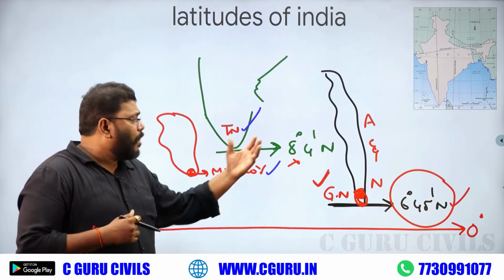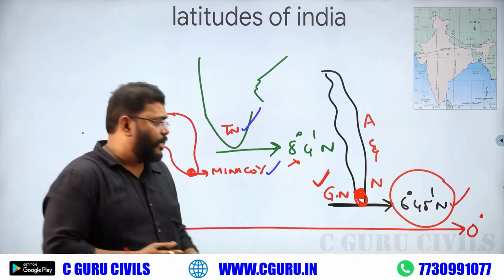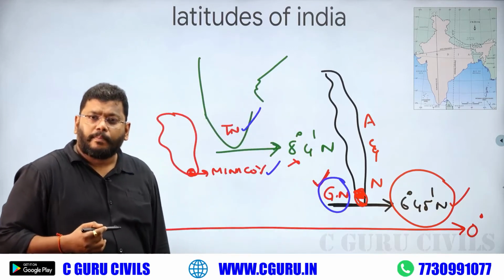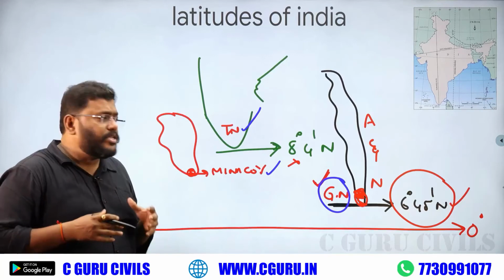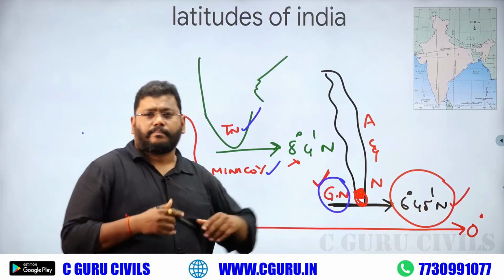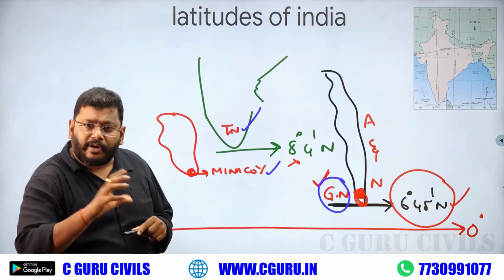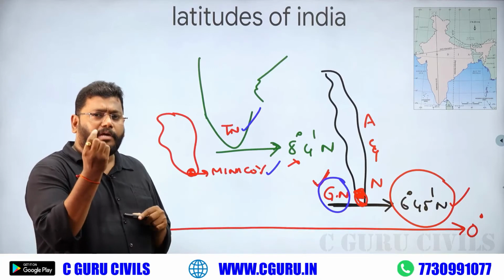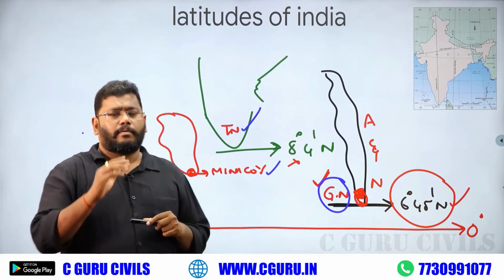Which Andaman Nicobar area is closest to the equator? Great Nicobar. Okay. In our India, which Indian island is closest to the equator? Again, Great Nicobar. Okay, feel the difference. So, a little bit of confusion, maybe you will clear that.